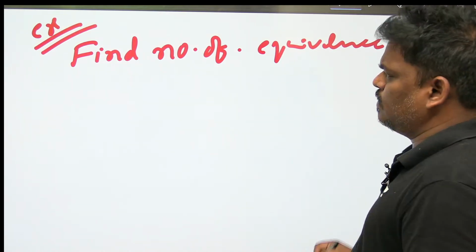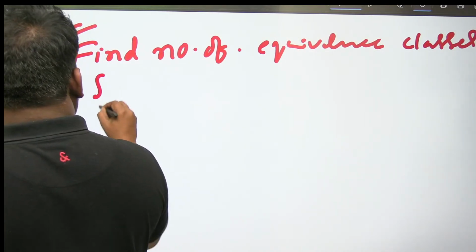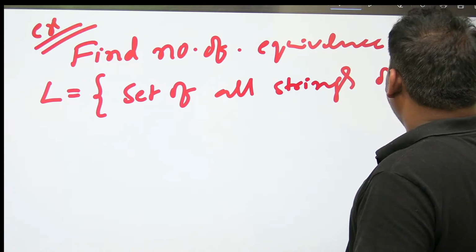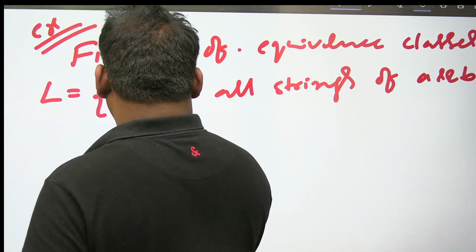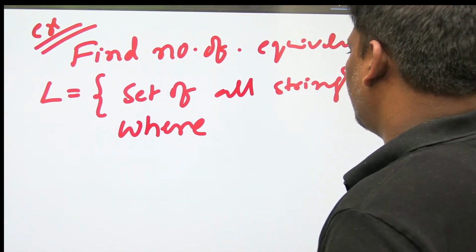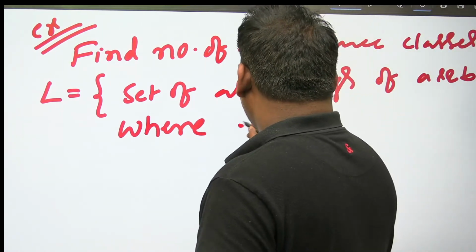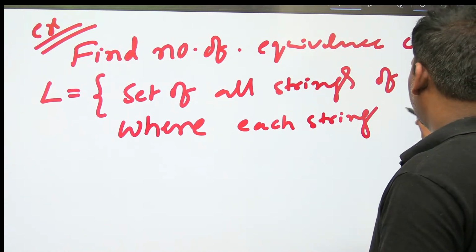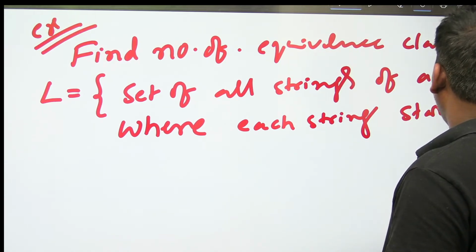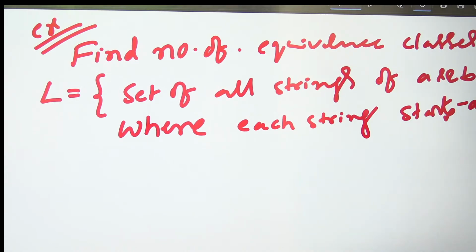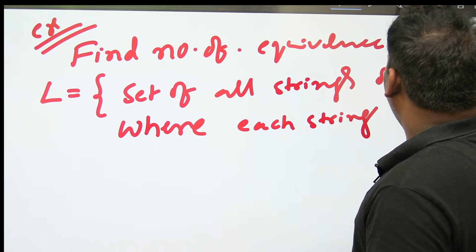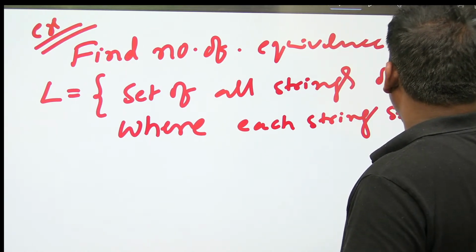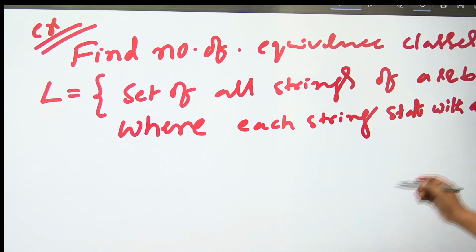Find the number of equivalence classes for the language L equal to the set of all strings of A's and B's where each string starts with the substring AA. This is the given problem.